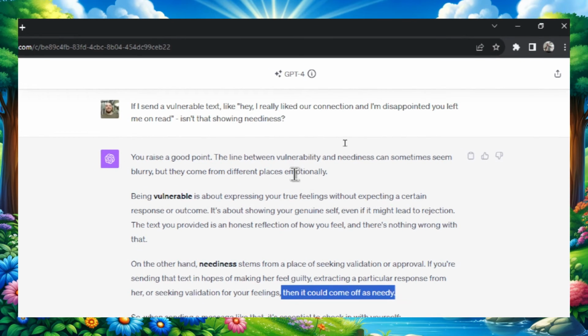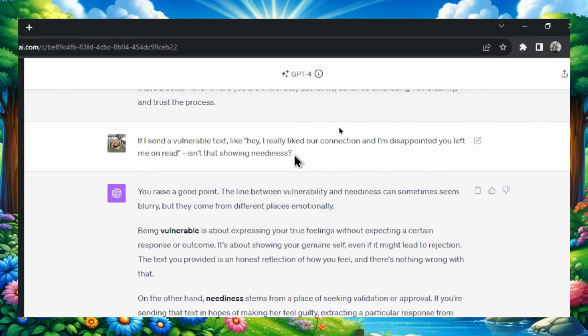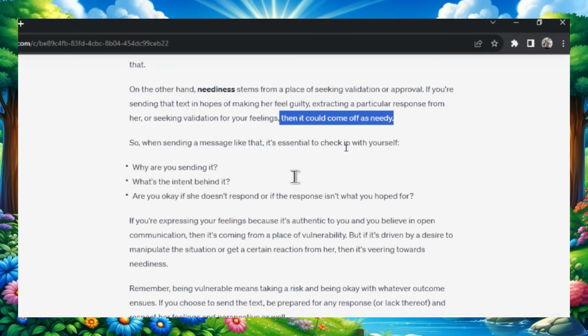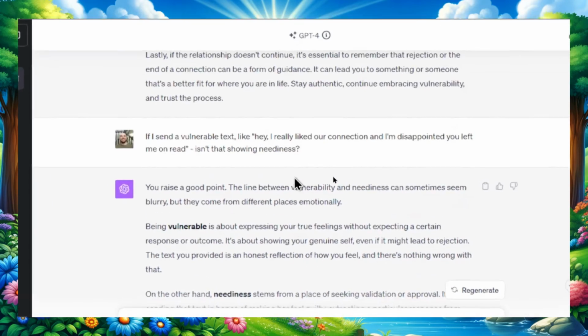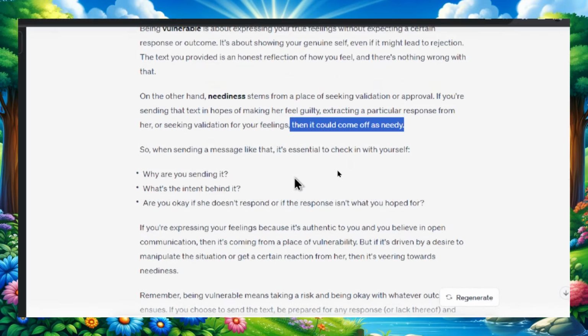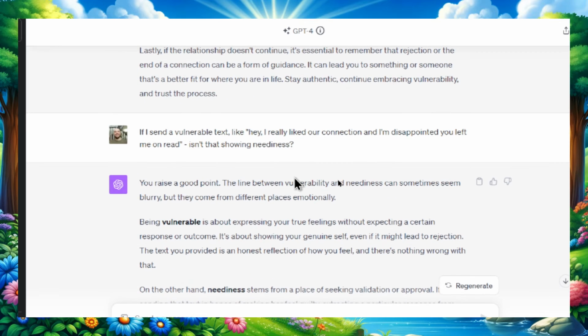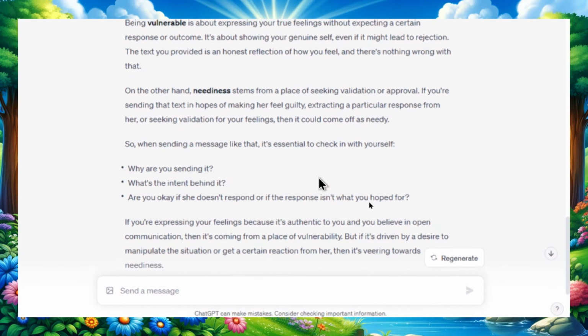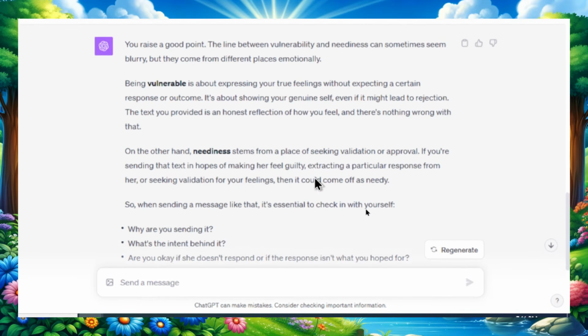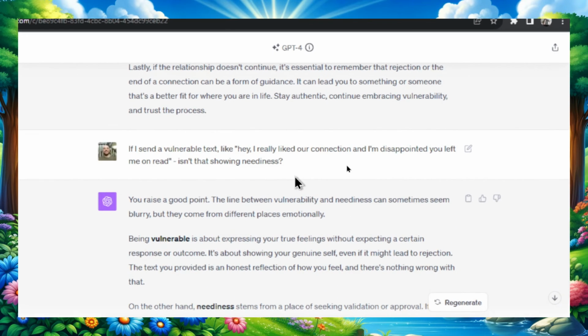So going back to this message that I sent, would this be vulnerable or needy? And he's asking us a few questions. Why are you sending it? So the reason I'm sending it is to show that I'm disappointed. What's the intent behind it? If I'm being truthful with myself, it would be to elicit an emotion in her. This text really isn't necessary, and the point of it would be to make the girl feel guilty. And then the final question would be, are you okay if she doesn't respond, or if the response isn't what you hope for? If she didn't respond to that, I'd feel even worse because I'm digging an even deeper hole.